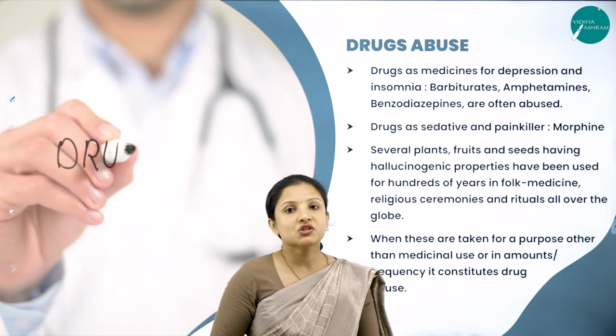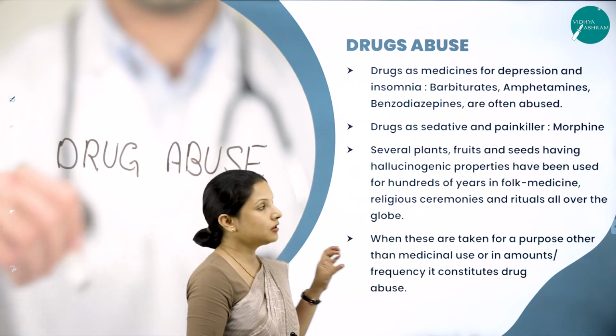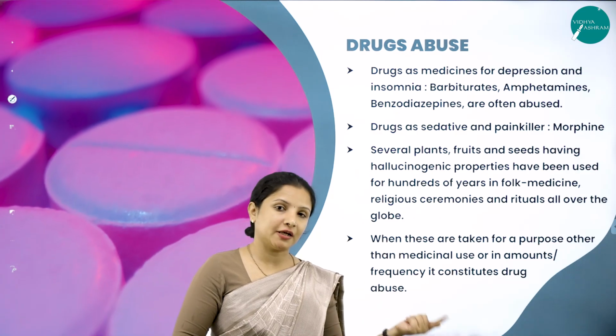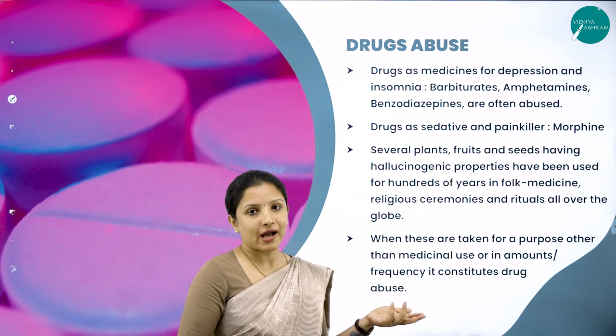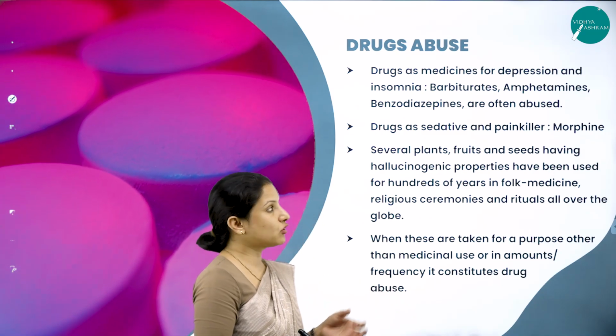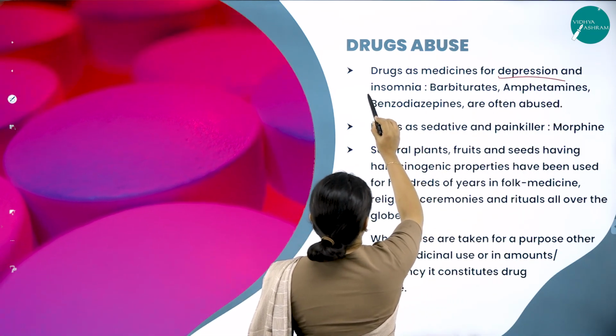Next, talking about drug abuse. How can these plants lead to drug abuse? These drugs, be it some of the opioids, cannabinoids, or coca alkaloids, can be used as medicine because they are capable of treating depression and insomnia.